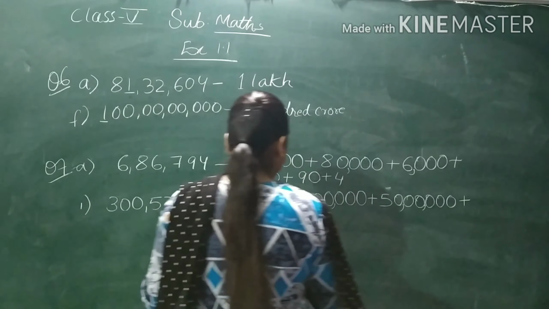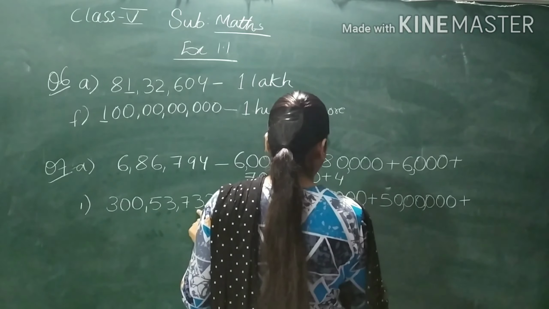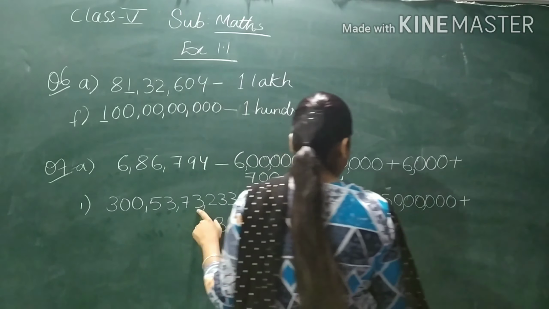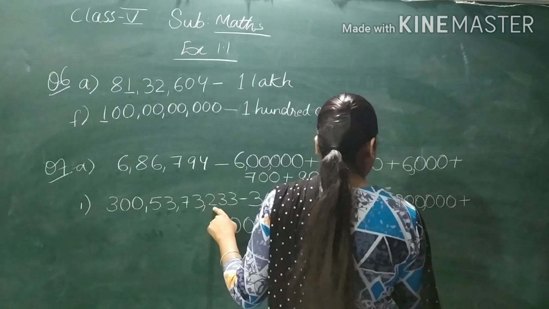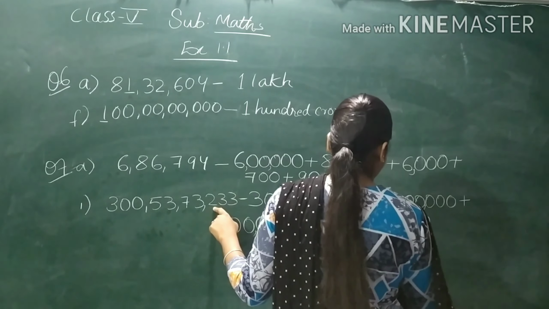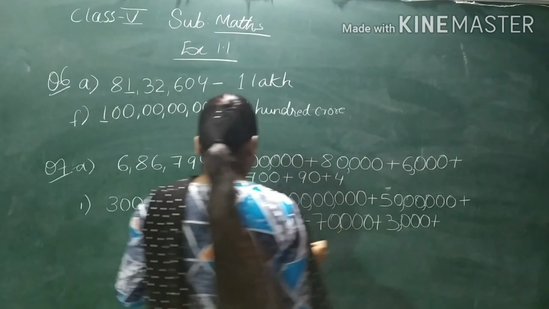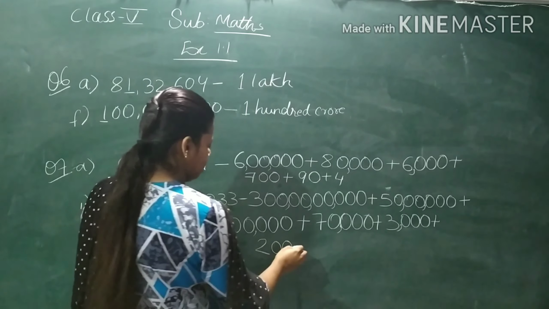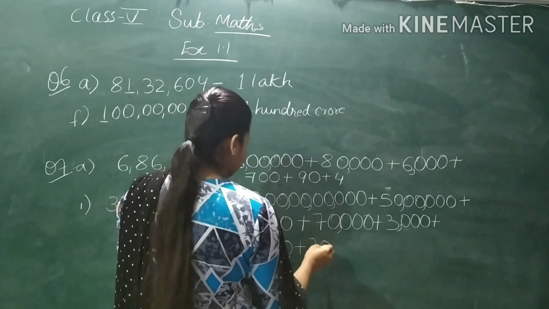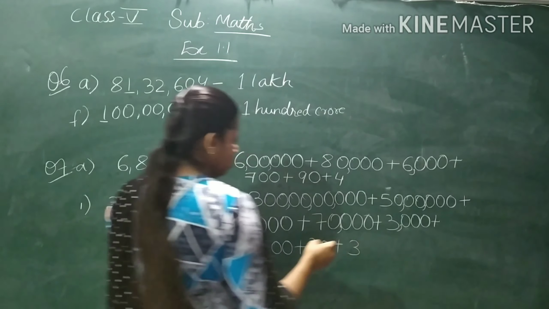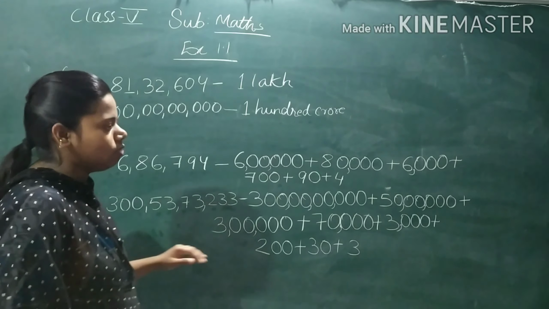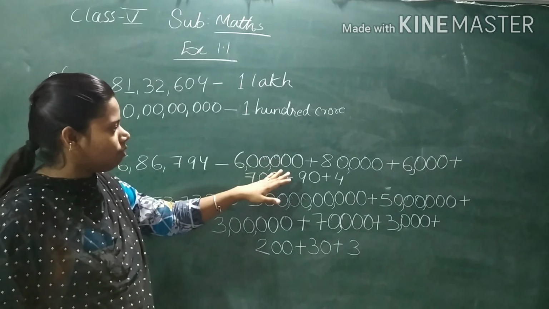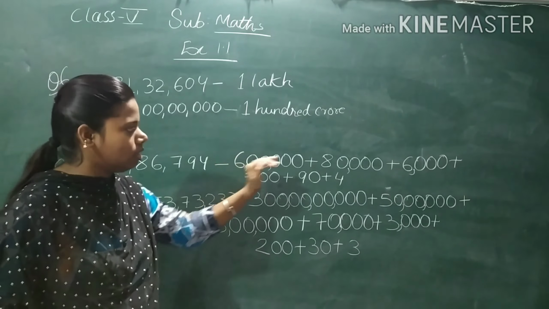Then what is there? 7. After 7, how many digits are there? 4. That means 4 zeros. 1, 2, 3, 4. Then put comma. Then we will write for 3. After 3, how many digits? 3. That means 3 zeros. Then place the comma. Then plus. What is that? 2 is in the hundreds place, so 2 0 0. After this, 2 digits are there. Then plus 3. Then 1 0, plus then 3. So in this way you will expand the number. Expanding is very easy. When you expand, after writing, what will you do? You will place the comma also.